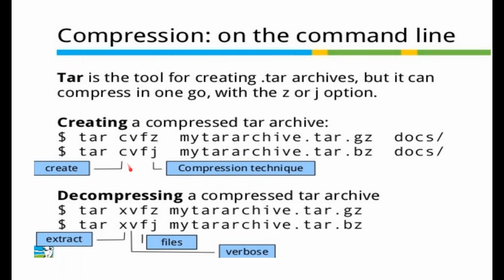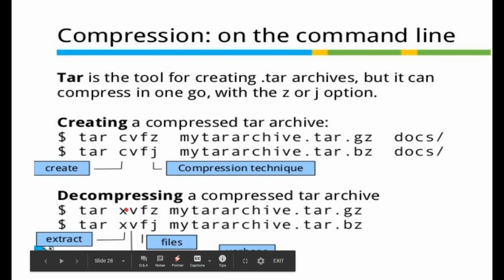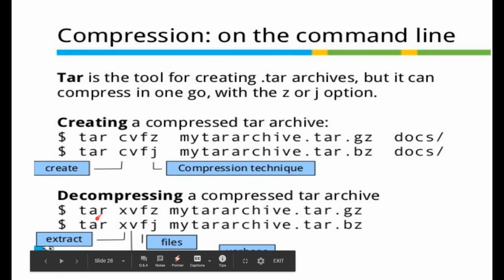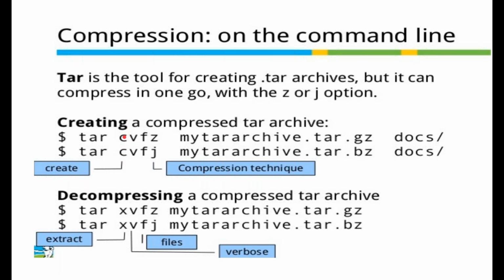C is for creation. Similarly, for extraction you can use the X. F for the file. These are the techniques, and this is the same. So you can compress a tar file by using this. And the compressed file name is this. Similarly, you can decompress it. To decompress, you can use tar again with this. So X is for decompression and C is for creation or compression. So when you're using C and X, they have a different meaning.